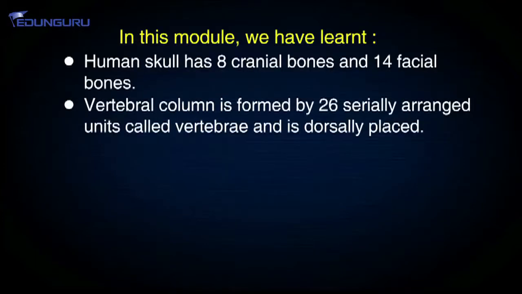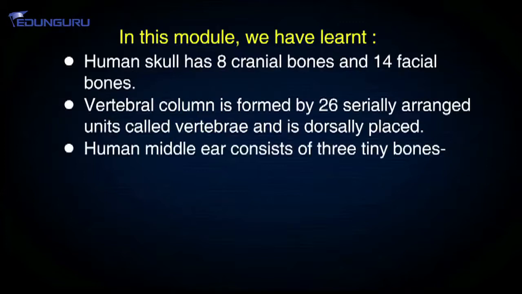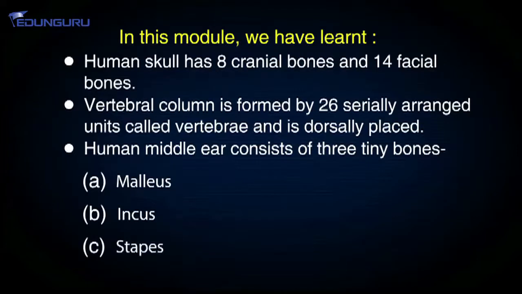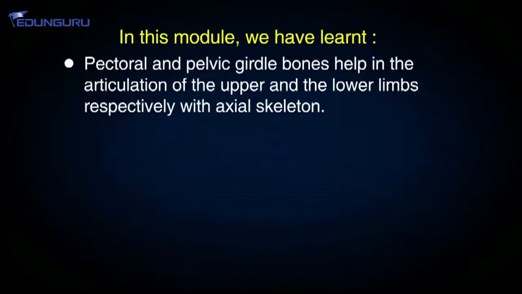Vertebral column is formed by 26 serially arranged units called vertebrae and is dorsally placed. Human middle ear consists of 3 tiny bones: malleus, incus and stapes. Pectoral and pelvic girdle bones help in articulation of the upper and the lower limbs respectively with the axial skeleton.